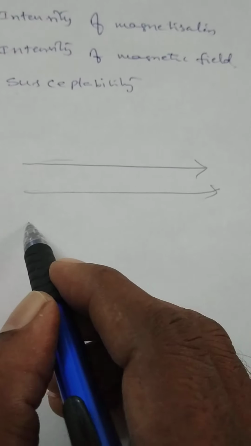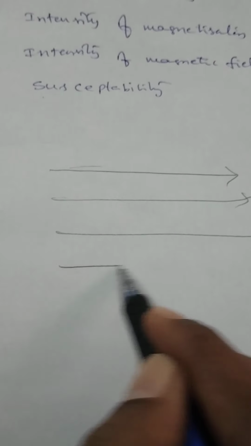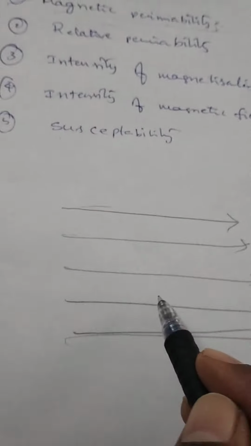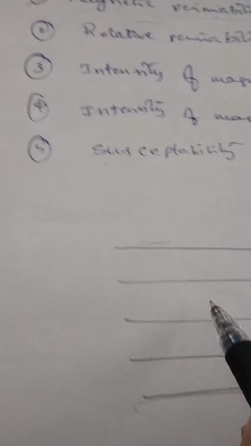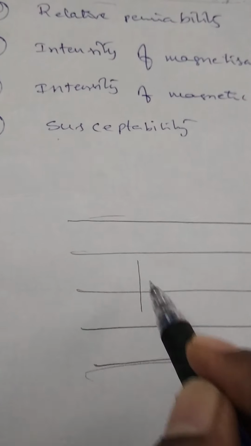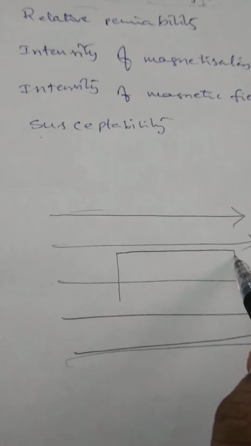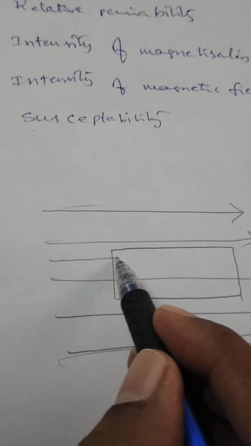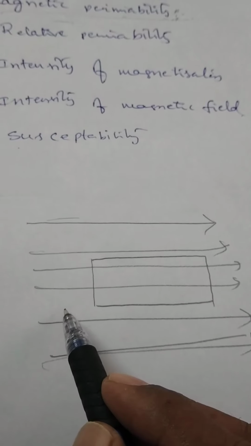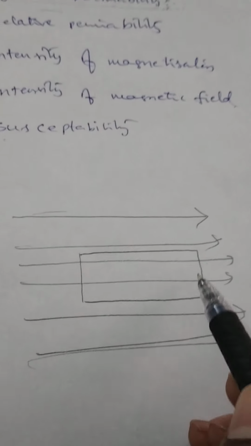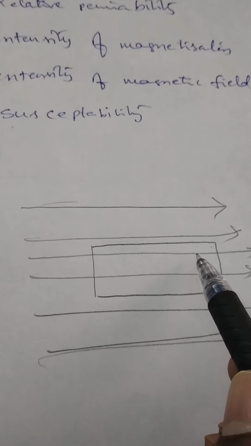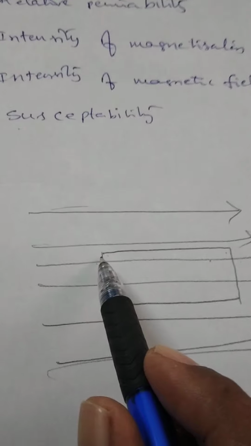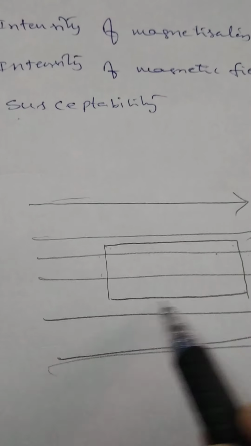Here, let us imagine a small region. Through this region, this is also one magnetic line of force. So how many lines of forces are passing through this small region? It is 1, 2. Only 2 magnetic lines of forces can pass through this imaginary region.